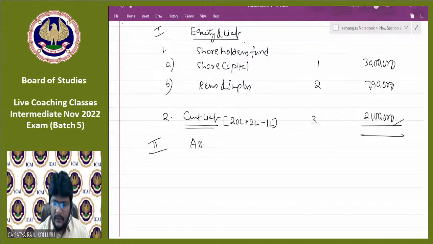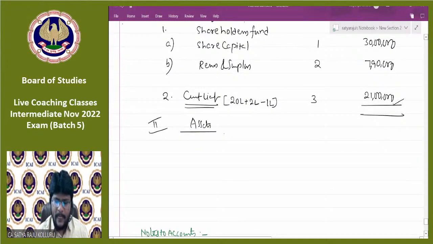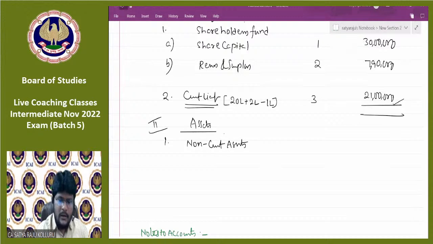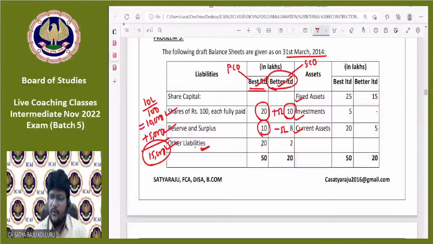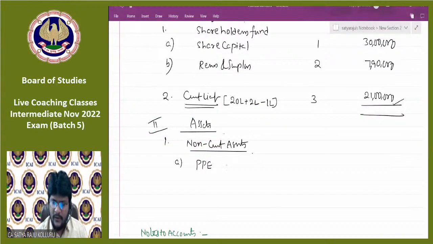Come here under assets. Tell me, guys, you can start with the non-current assets. Under non-current assets, A, PPE, property, plant and equipment. So the PPE 25 plus 15, I think. There are no other adjustments. So 25 lakhs plus 15 lakhs, total will be 40 lakhs, right?